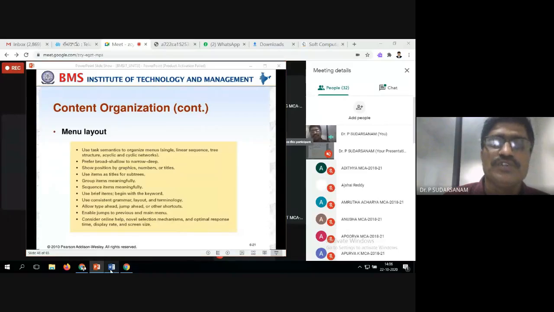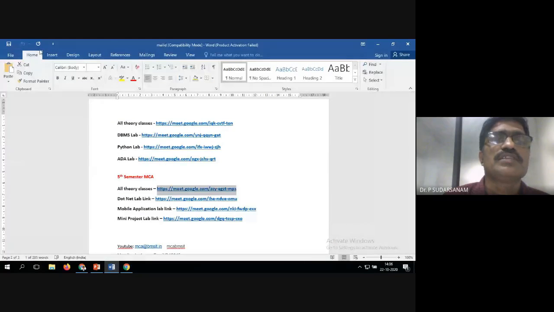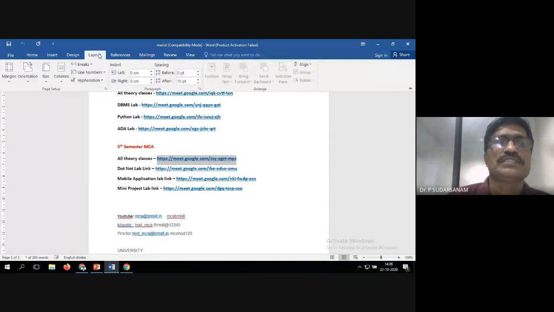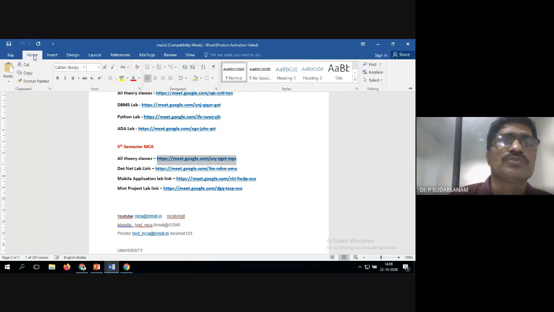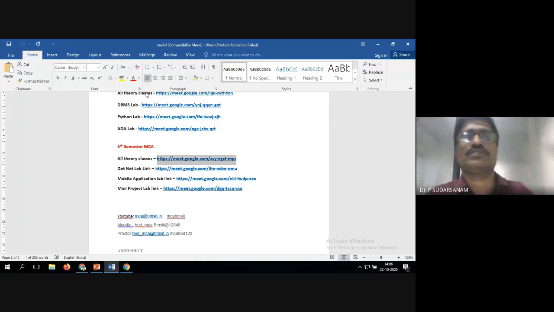If you go for Word, what will happen? These are the menu items. Under that, for example, layout is there. Here you have many options in this layout, related to this one: margins, orientation, size, columns. Home is the difference. Previously when you clicked this, you would get some menu items like this, but now they have designed it a bit differently.